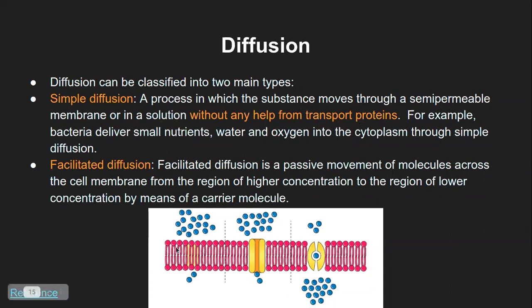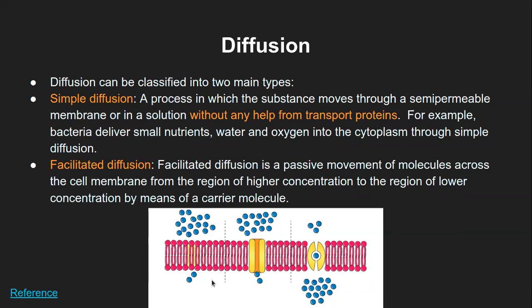That means they don't need any machinery or any protein structure as such to get transported across the membrane. So, for example, what is being shown here is, let's say this lower side is the inside of the cell, and this upper part is the outside of the cell.